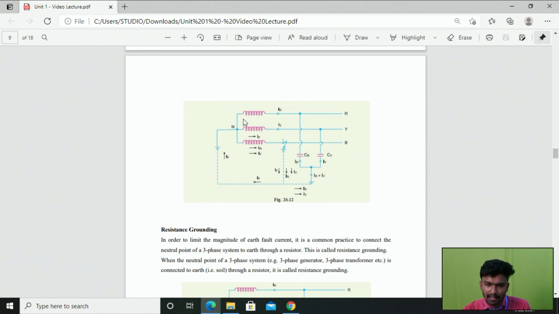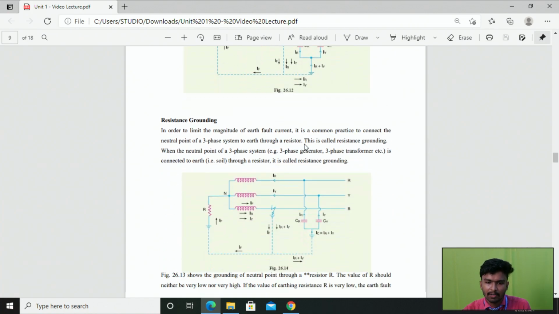Here we have a three-phase system, where one end of all three phase windings are connected together, which is called the neutral point or star point. If the neutral point is directly connected to the earth without any resistance or reactance, that is called solid grounding.